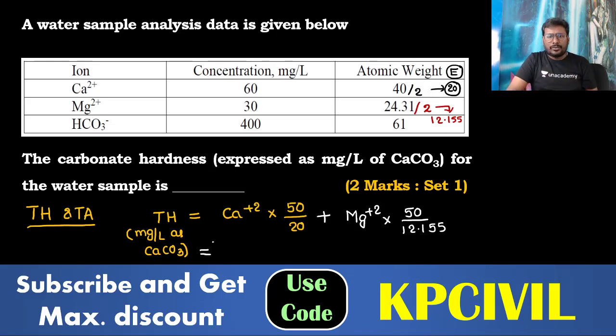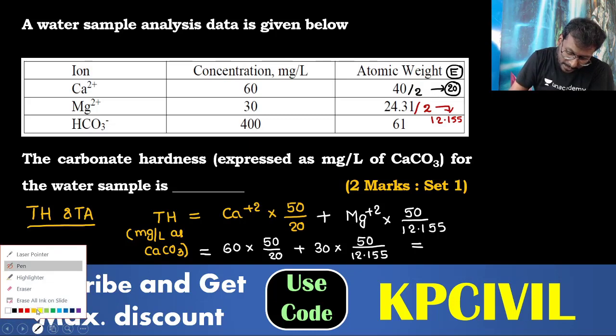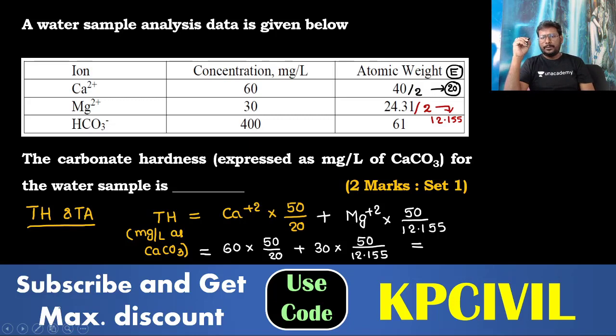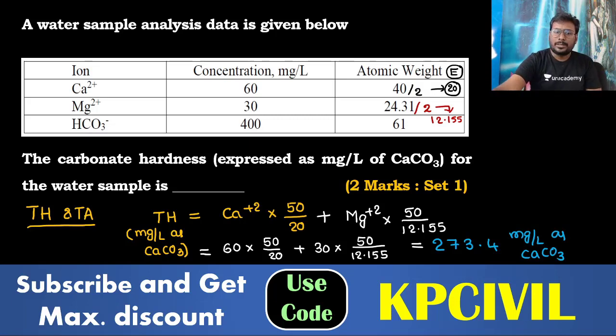Substitute the concentrations of calcium and magnesium: 60 into 50 by 20, plus 30 into 50 by 12.155. You will get the answer, which is not the carbonate hardness but the total hardness. What total hardness are you getting? 273.4 mg per liter as CaCO3.